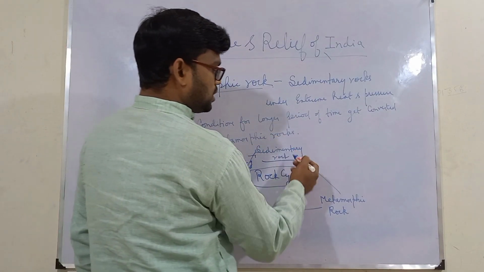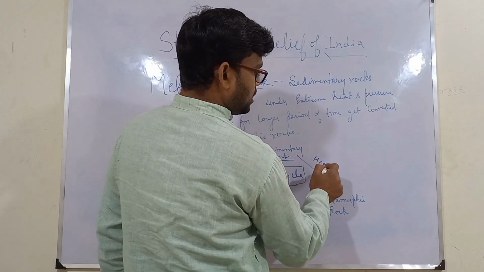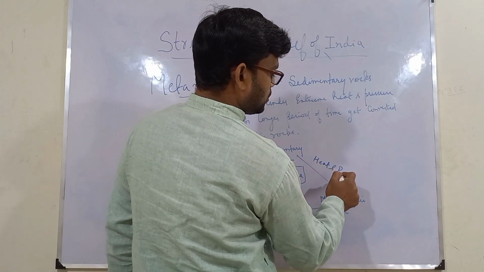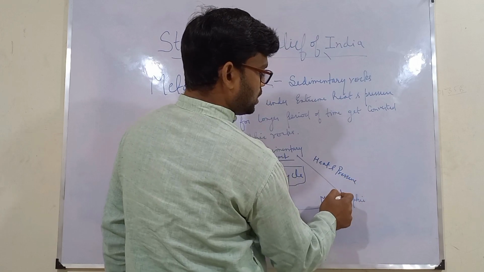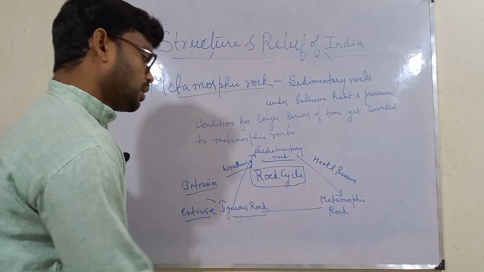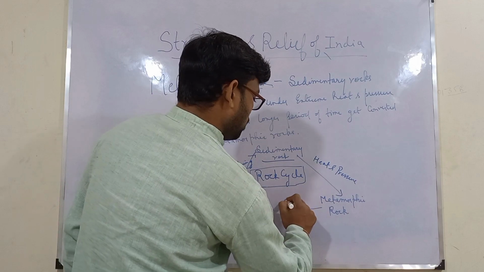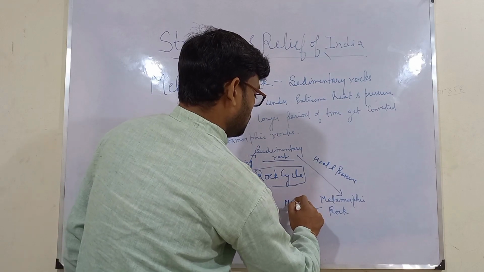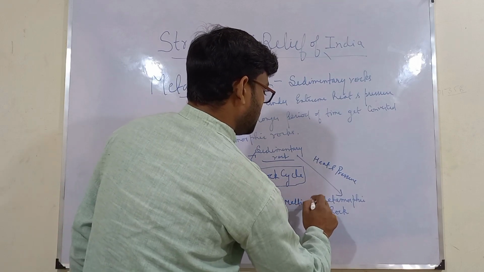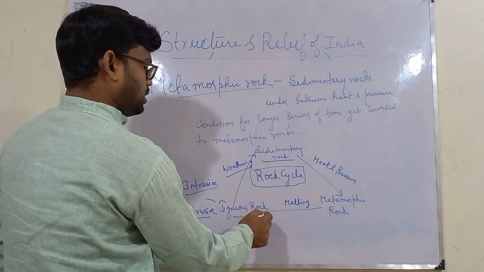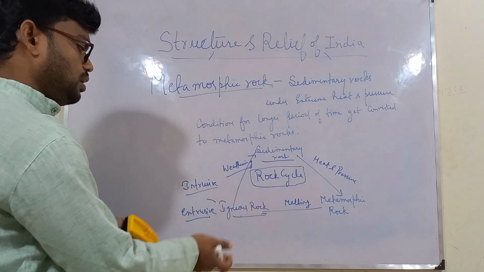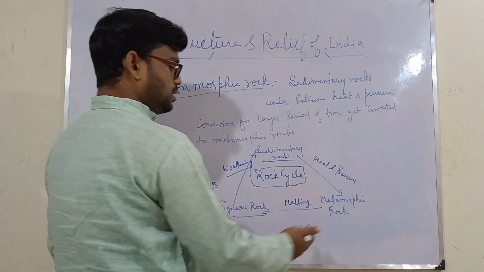This sedimentary rock under extreme heat and pressure gets converted into metamorphic rock, and then again these metamorphic rocks, when they melt due to extreme heat, get converted into igneous rock types or into the molten form.